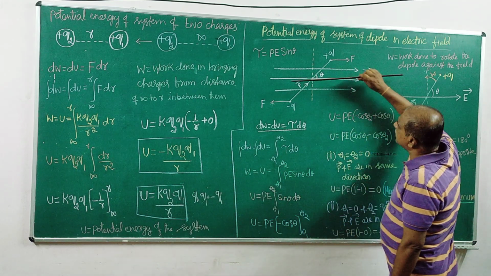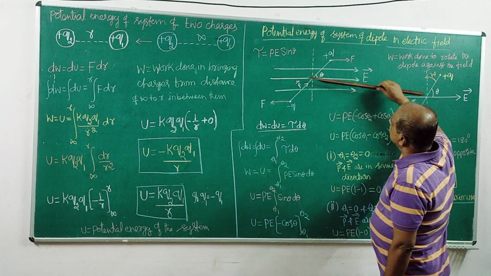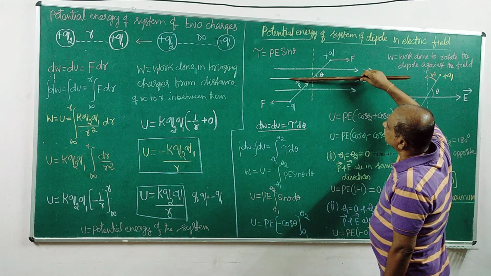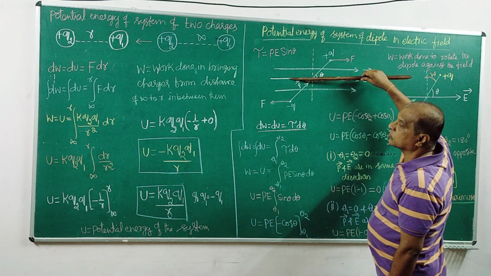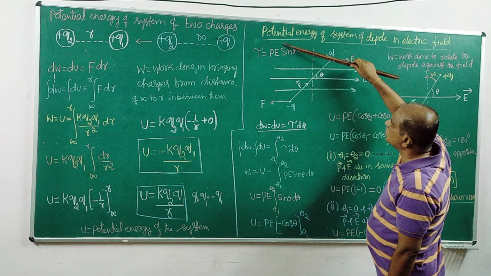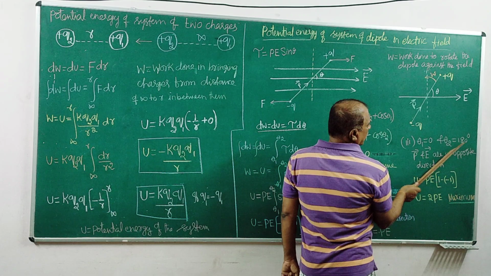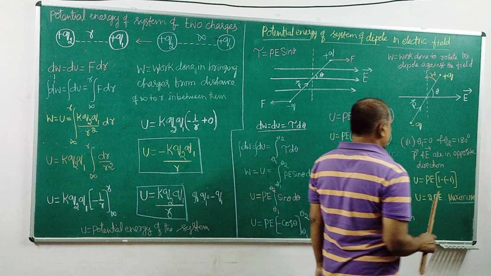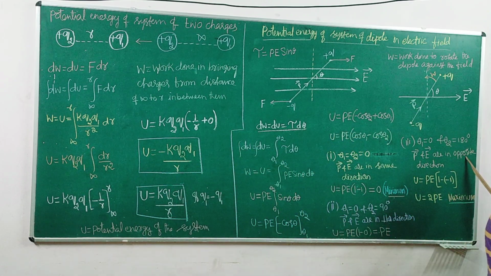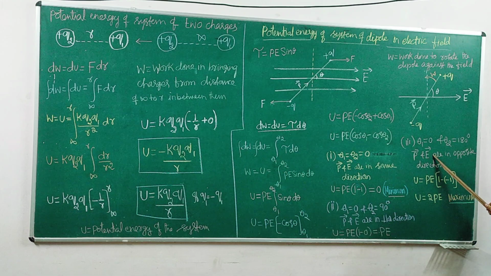If you rotate this line exactly 180 degrees, what would be the amount of work done, that is, the potential energy of the system? Theta 2 equals 180 degrees; they are in the opposite direction.